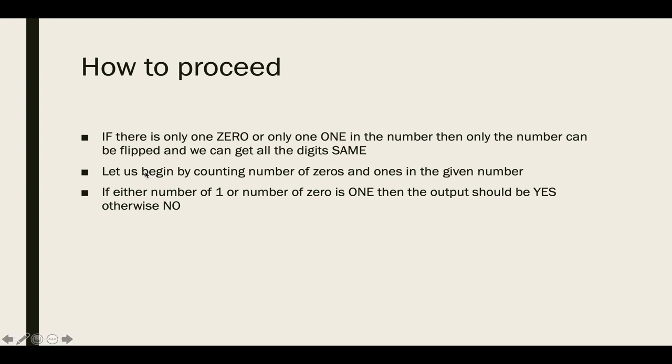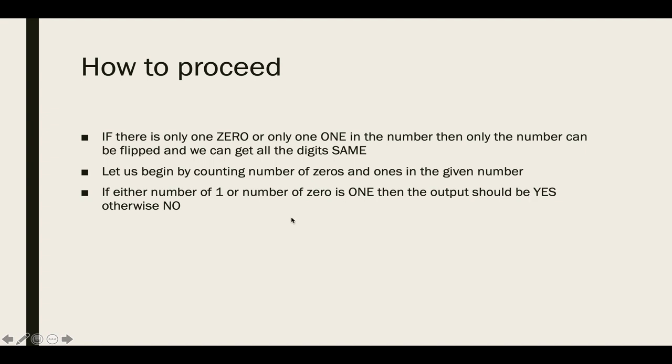So how are we going to proceed is if you can count the number of zeros and number of ones in the given number, and then check that either number of ones or number of zeros is 1, then the output should be yes, otherwise the output should be no.